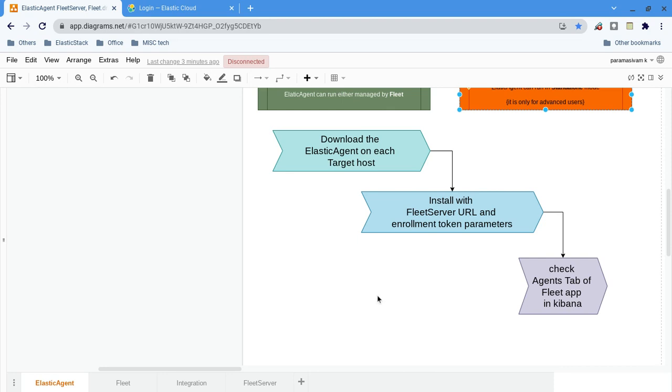Let it load. So we decided we are going to run the Elastic Agents.